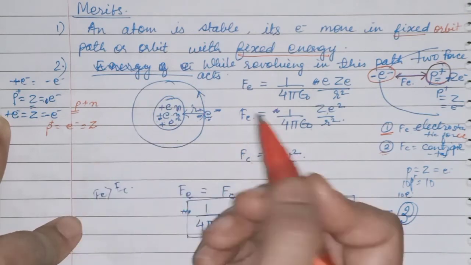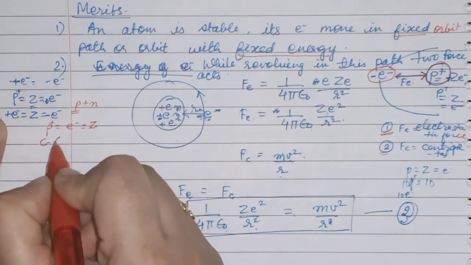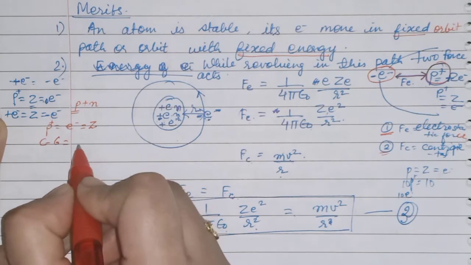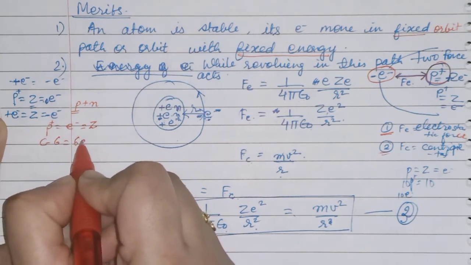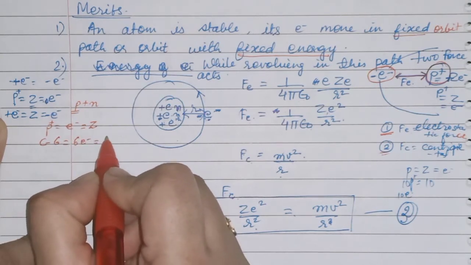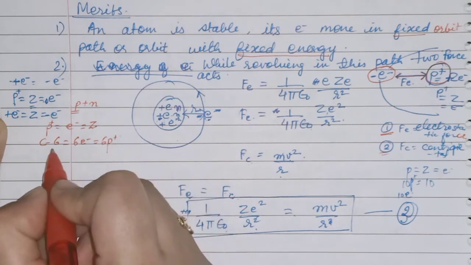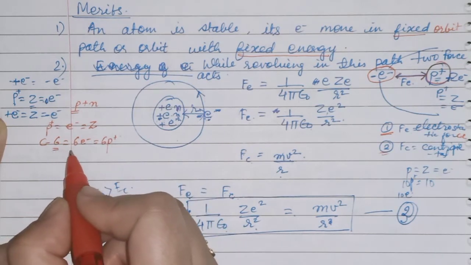For a carbon atom, 6 is the atomic number. So you can say 6 electrons are present and 6 protons are present, because the atomic number of carbon is 6.